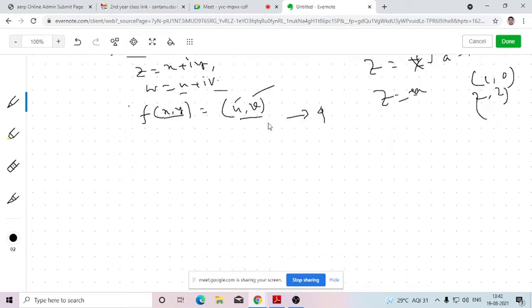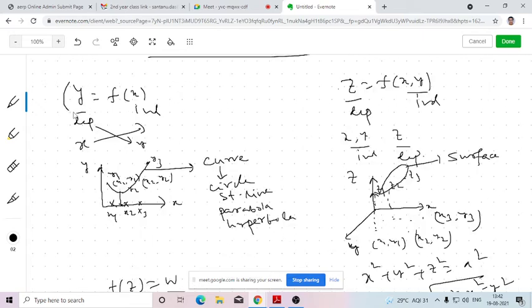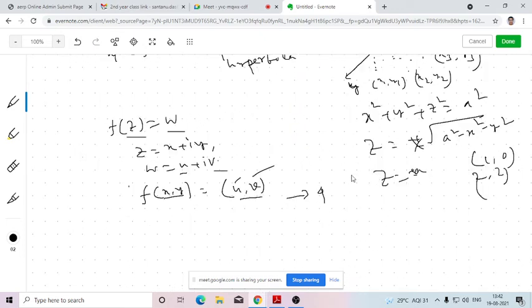The question is, what we did in the previous cases. In the case of a function of one real variable, since there are totally 2 variables, I am taking a 2-dimensional plane. This is one dimension, this is another dimension. Since 2 variables are there, this is the independent variable, this is the dependent variable. For a function of 2 real variables, one dependent variable and 2 independent variables, I am considering these as the independent axes and this as the dependent axis. So totally 3 variables. But can we draw a 4-dimensional geometrical figure?